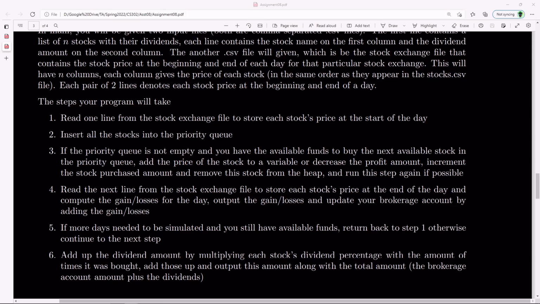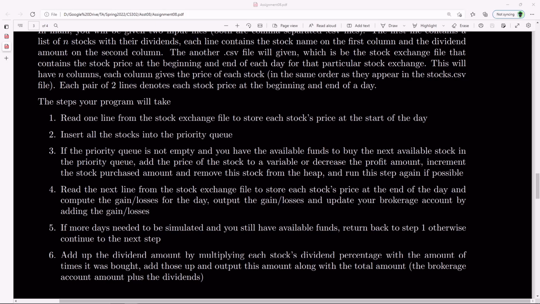So you want to read the prices of each stock after the end of the day, and based on which stocks you bought and how much each stock is worth from the beginning of the day and the end of the day, you want to compute how much you gained. And then you can add that to your profit. After that, you're going to jump back to the top and do step 1 again, if there's still more days left. If you want to do 10 days, you run this 10 times, and if you're out of funds, you also stop.